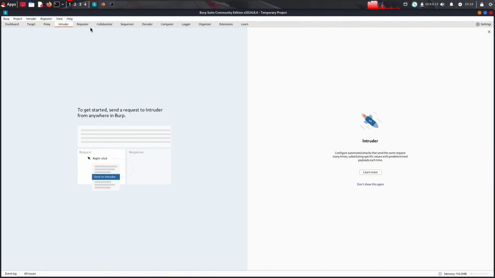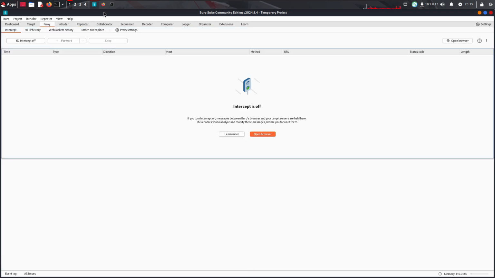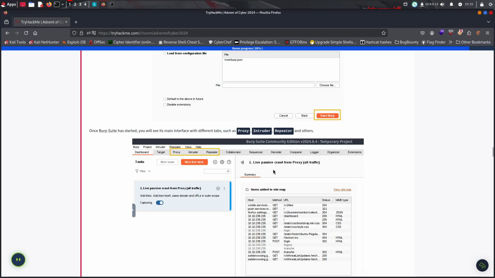Pretty much send data to the same place over and over again from a word list, something like you would do with Hydra, for example. Also, there's a cool room on Burp from TryHackMe, but I don't think it requires you to have a premium account. So never mind. And with Repeater, you can see directly all the requests and the responses we send. You're going to see it probably.